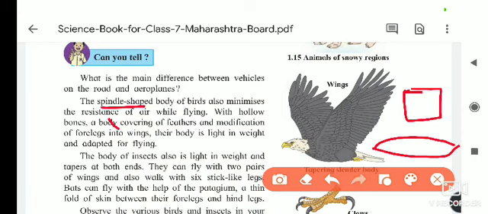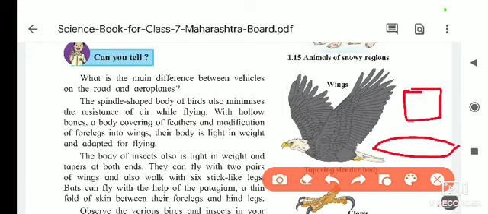The spindle shape of the body of birds minimizes resistance to the air while they are flying. Whenever they are flying in the sky, their spindle shaped body helps them to fly properly in the air, along with hollow bones. Their bones are hollow. If the bones were thick like ours, the body weight would increase, and it would be very difficult for these animals to fly in the air.